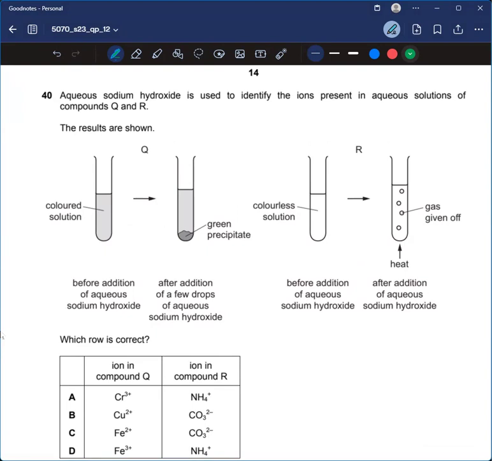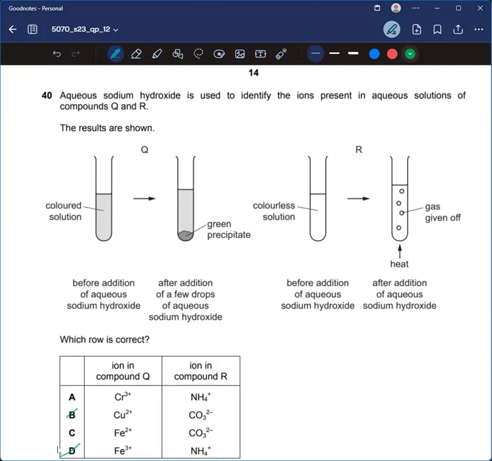All right. So in this case, we can go through our qualitative analysis notes, and you will be reminded that chromium 3 plus is the one. Copper 2 plus is definitely not there. Copper 2 plus and Fe3 plus are incorrect, because copper 2 plus gives blue solution at the end, and Fe3 plus is red brown precipitate. So these two are incorrect.